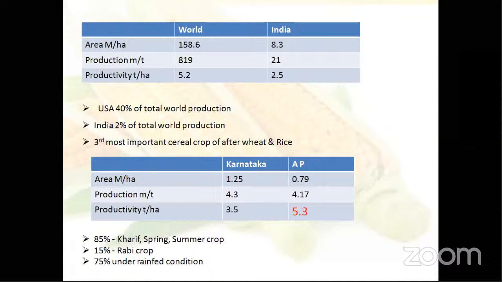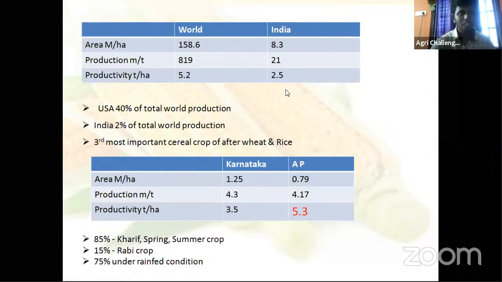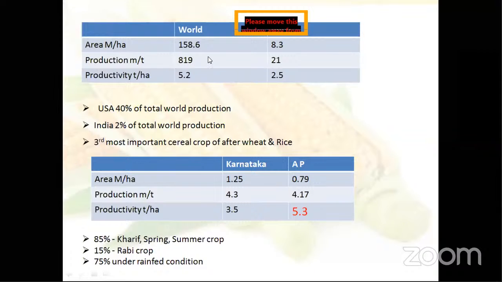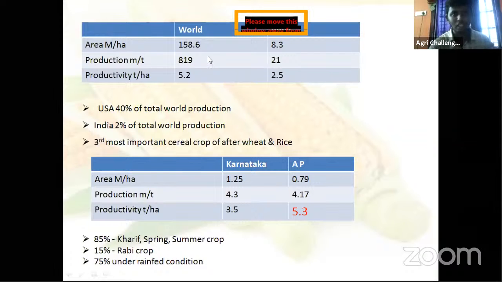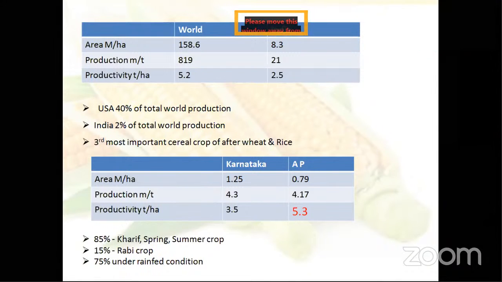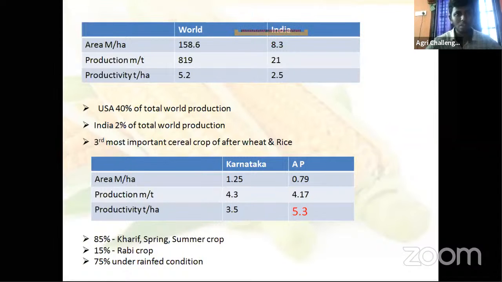40%. What 40%? Of the world's total maize production. What is the total maize production of the world? Around 160 million tons, and out of that 40% means around 65 million tons is produced in America. Then what about India?